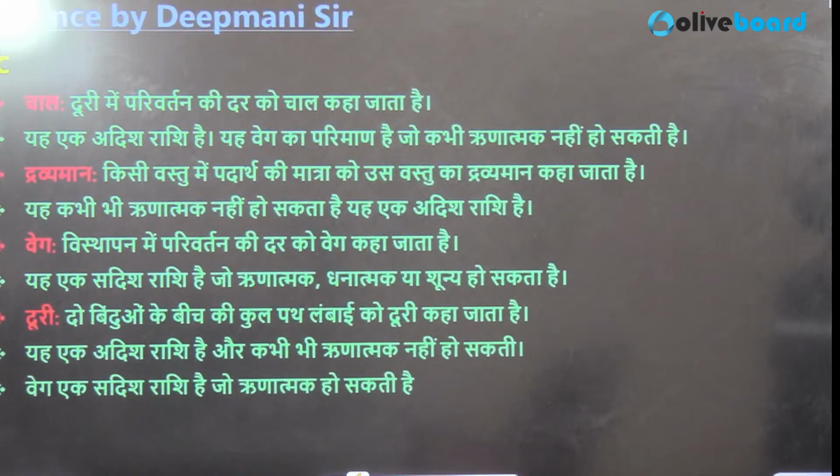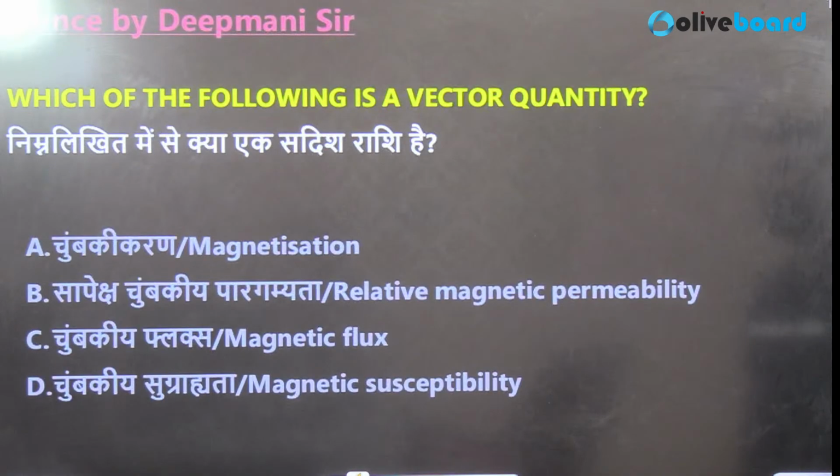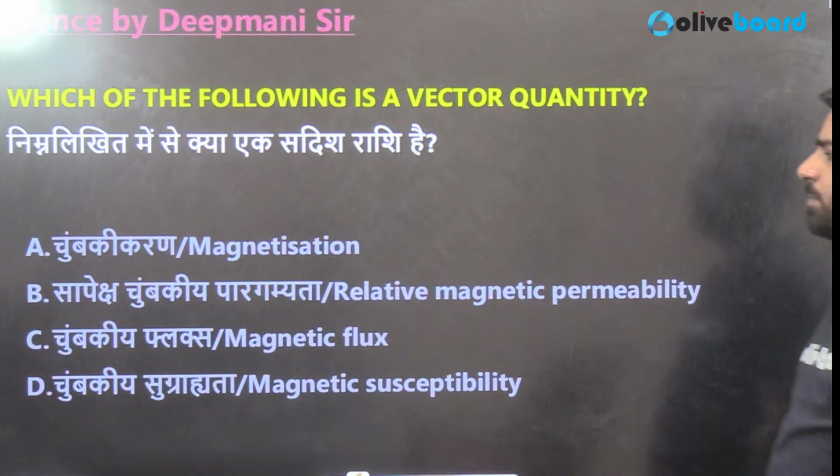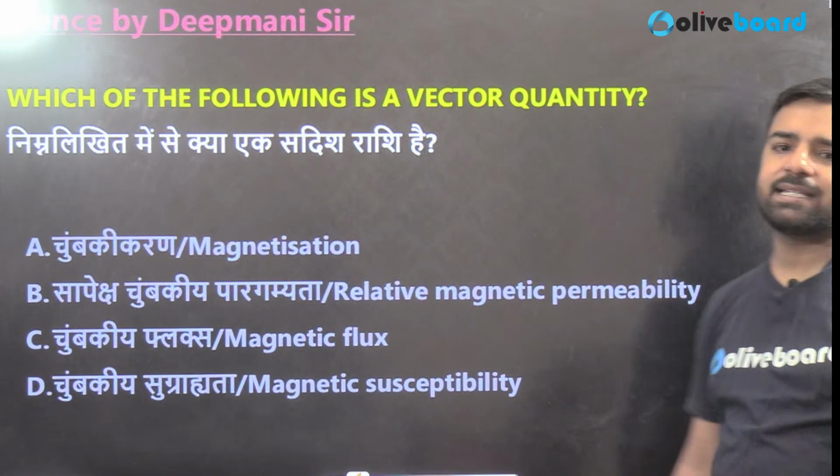Next. Which of the following is a vector quantity? Magnetization, relative magnetic permeability, magnetic flux or magnetic susceptibility? What do you think?